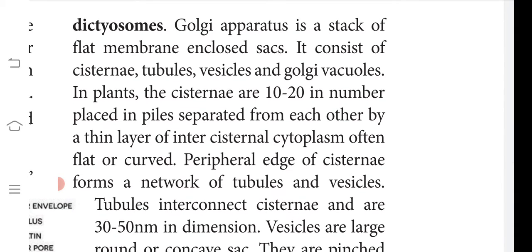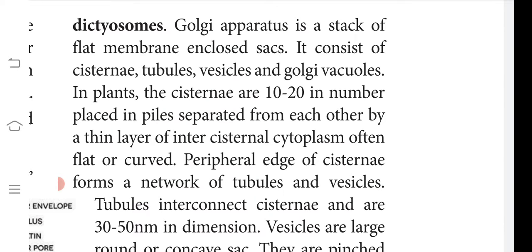What are dictyosomes? Golgi bodies in the plant cell are called dictyosomes. The apparatus is a stack of flat membrane-enclosed sacs. It consists of cisternae, tubules, vesicles and Golgi vacuoles. As we have in the endoplasmic reticulum, here also we have cisternae, tubules, vesicles and Golgi vacuoles.